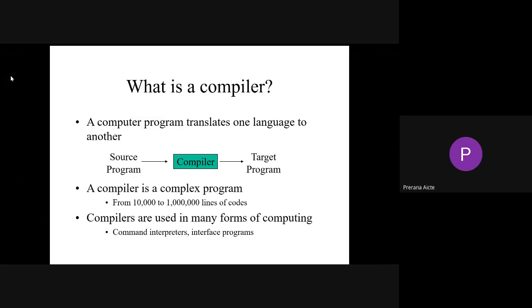Here, your source program is your programming language, either C, C++, Java, Pascal, whatever the programming language. Each and every programming language will have a compiler. It compiles the program and generates the target code or target program. We can call it machine understandable code. Without this machine understandable code, we can't get the output.